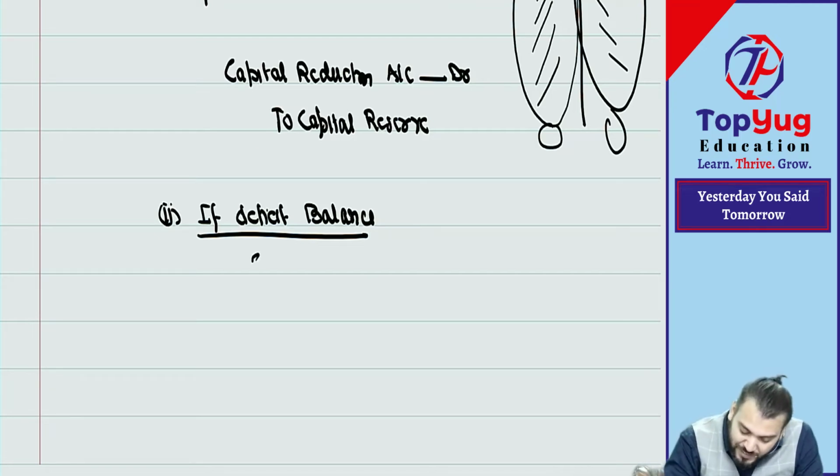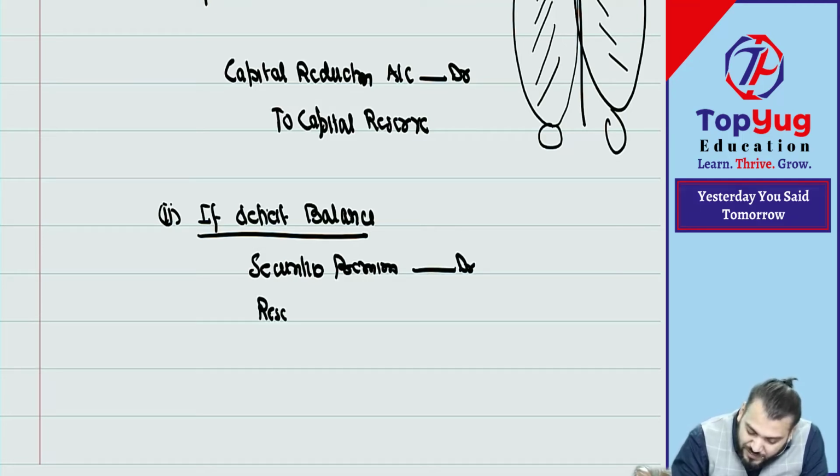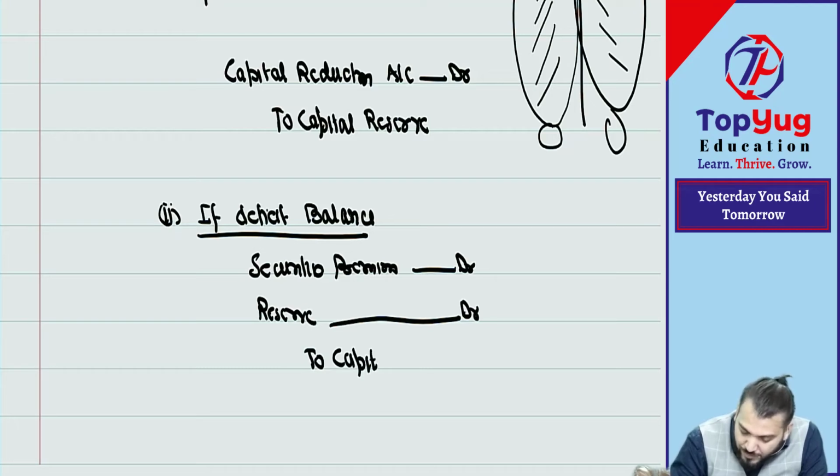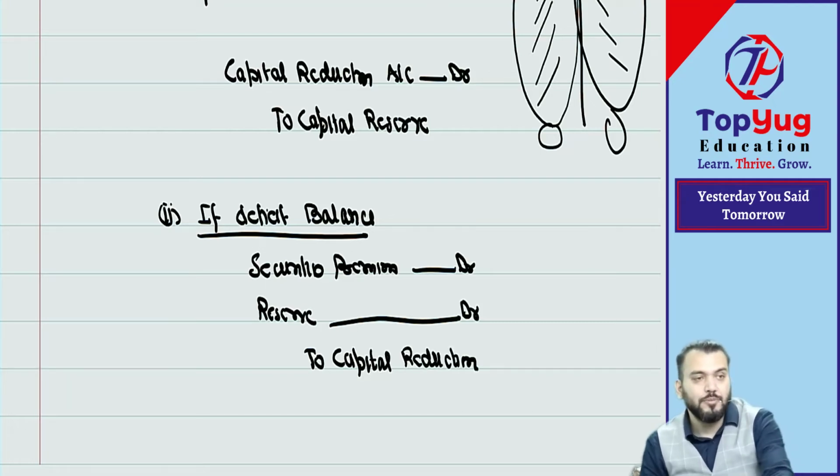So in this chapter we can use securities premium. If it is not available, then any other reserve to write off such deficit balance. Understood? Have you understood this point? Over. All journal entries over.